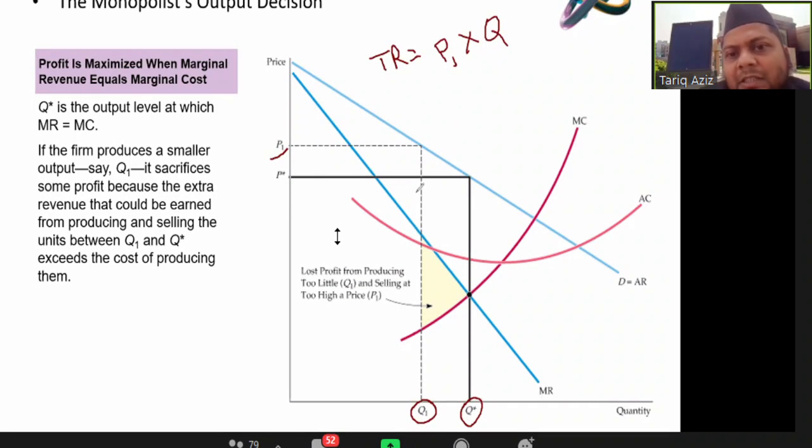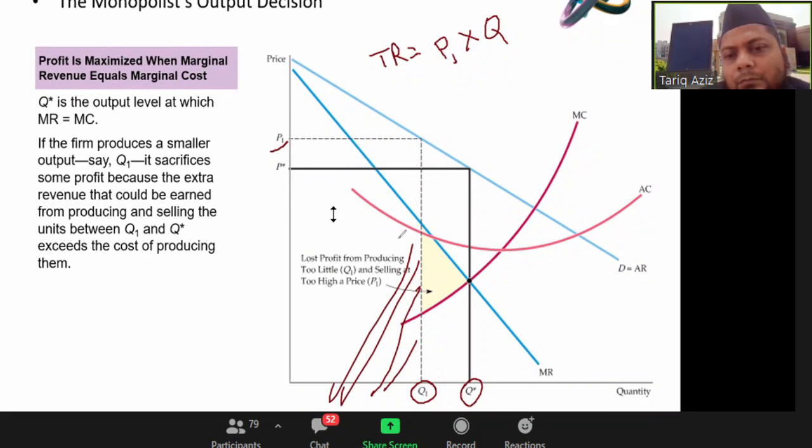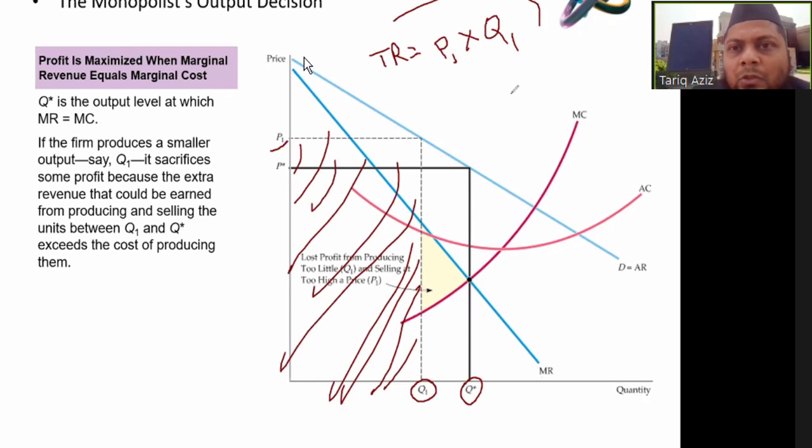So the area of this total revenue will be lesser than the area of P star multiplied by Q star. So that is why this is not optimum.